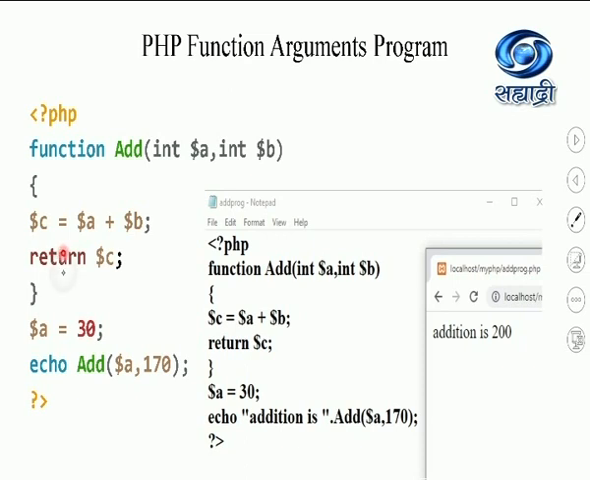This return will return the addition to this echo statement. So what does return do? It returns whatever value you have specified to the statement which calls the function. So here the echo statement is calling the add function. The echo statement will get the return value over here. So that's why it is going to print the value 200, you can see in the output.